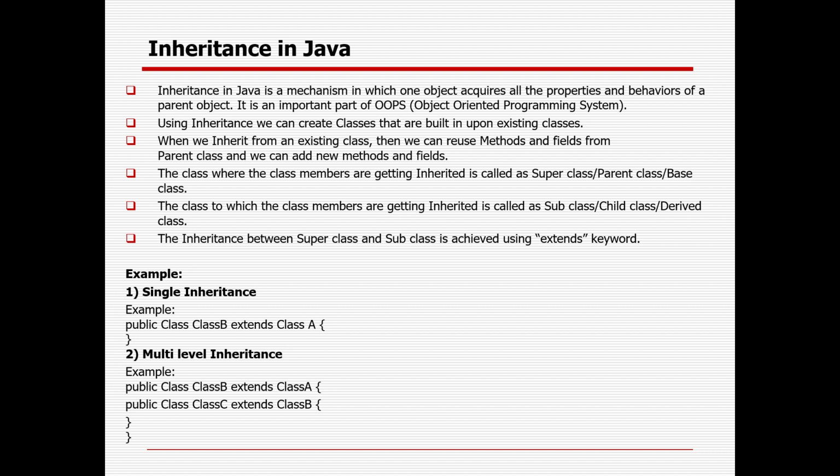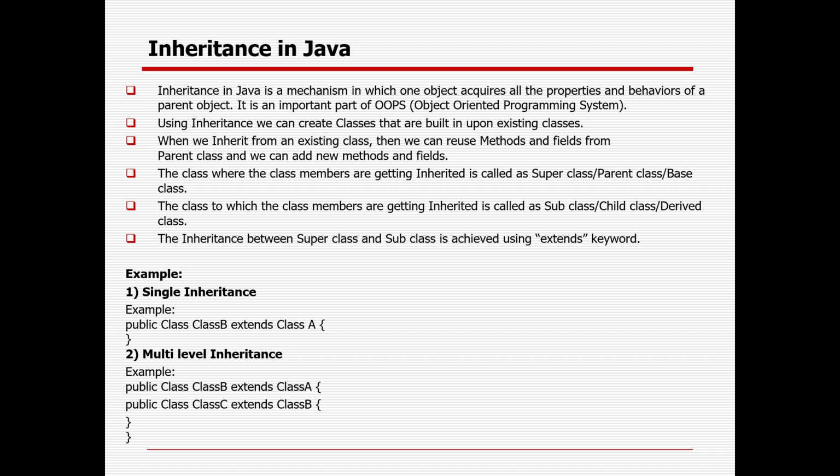When a user inherits from existing classes, they can use methods and fields from the parent classes, and they can also add new methods and fields in the new classes. The class from where you are inheriting is called the parent class, base class or super class, and the class to which it is inherited is called the child class, subclass or derived class. How can inheritance be established? With the help of the extends keyword in Java.